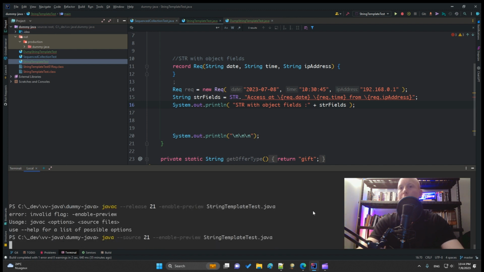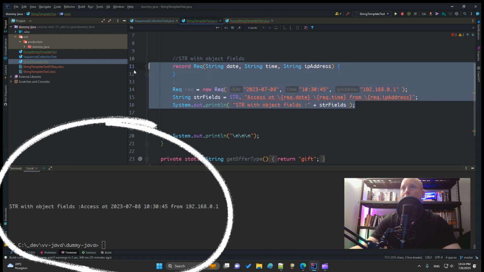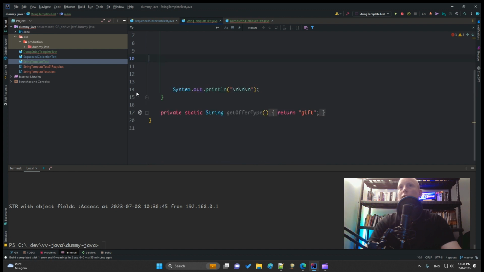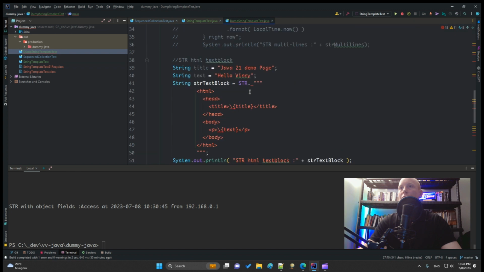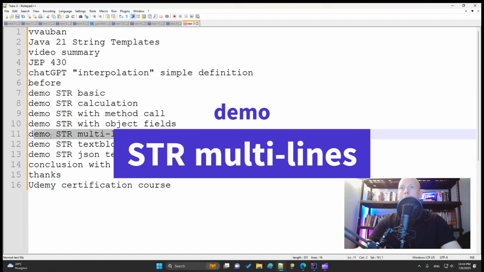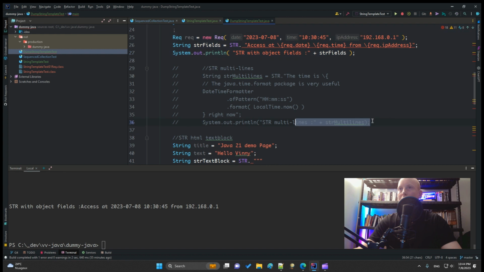Let's compile and run. Compile, run. You see, str with object field access at, and the date, the time, and the IP address. So you can use the granularity of the object to get the value. Then the next demo is the multi-line. Okay. So the multi-line, it is this one.